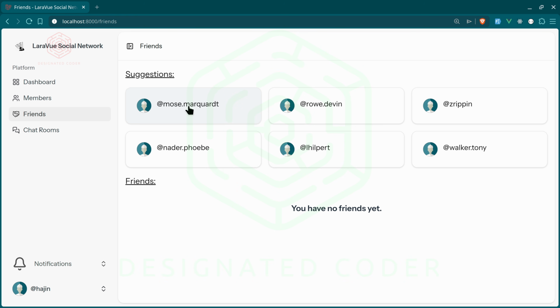We also have a suggestions list, which just has a list of different users in case we want to add any new friendships. And we also have our friends listed here.